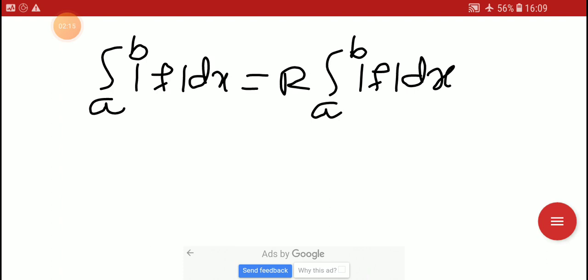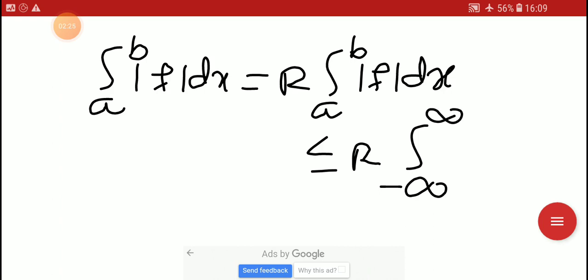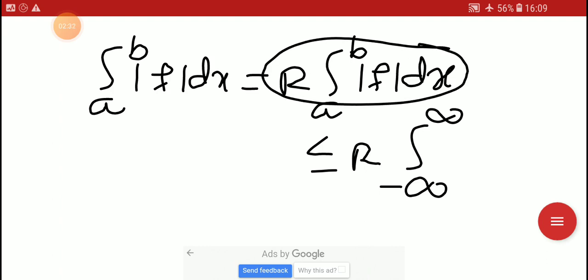Okay. And this value is less than or equal to the Riemann integral where the lower limit is extended to minus infinity and the upper limit to plus infinity. So this value is less than or equal to the Riemann integral from minus infinity to plus infinity of mod f dx, for each a and b.